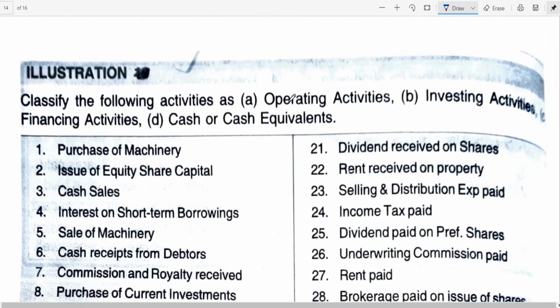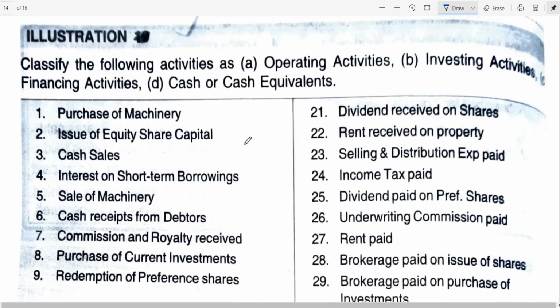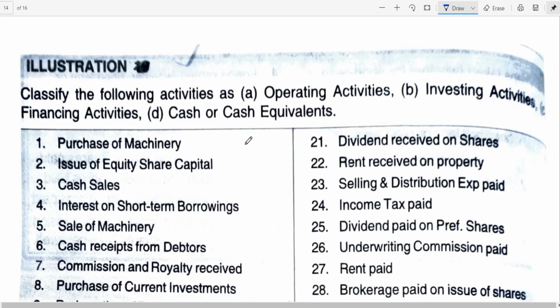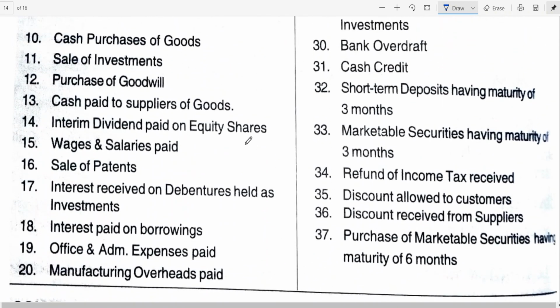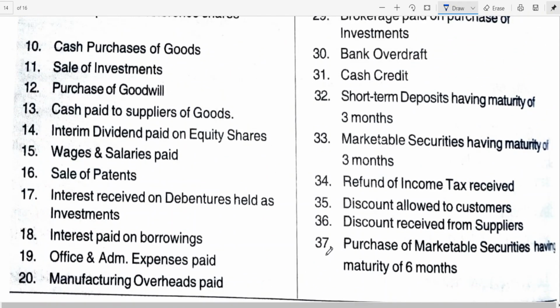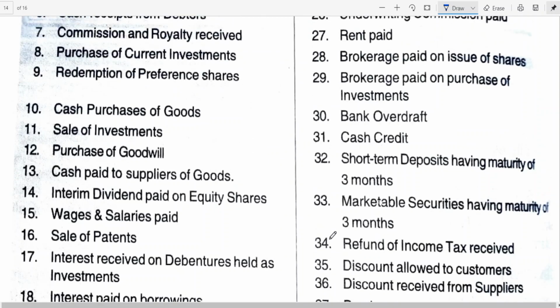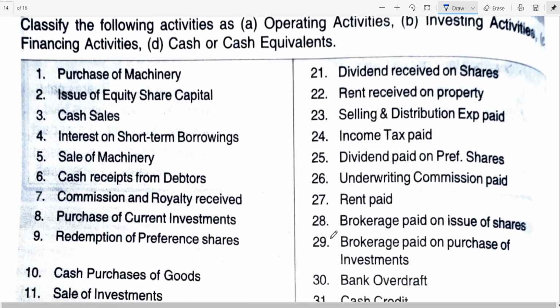You have to classify the following activities: operating, investing, financing, or cash and cash equivalents. If you have any doubt, you leave it. This I will be taking up in the next class. Is this clear? How many points do we have here? 37. Through whatever lecture you have attended today, you should be able to do it. Otherwise, I'll be explaining this tomorrow.